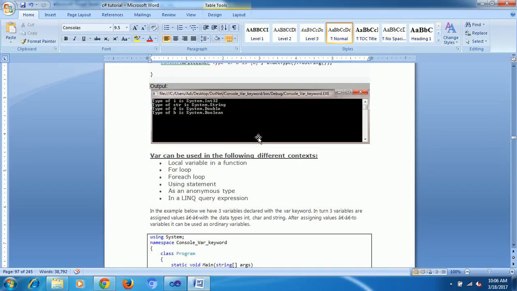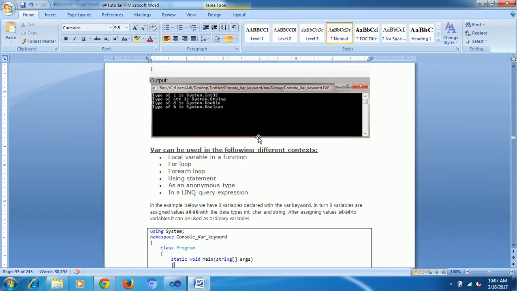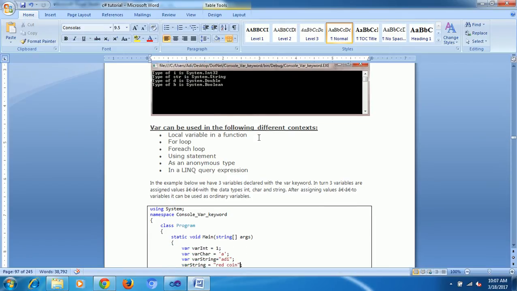If you declare int like this in a for loop, for int i equal to, and i is nothing but some different data, at that time there will be a problem. These are different data types, so that time you can use var. Next, you can use var in foreach and using statements, as well as anonymous types and all, I will explain afterwards. LINQ also I will explain, one more technology. There also you can use the var keyword. Var is used if you don't know what data type it will return or you give, that time you can use it. That's the main scenario.